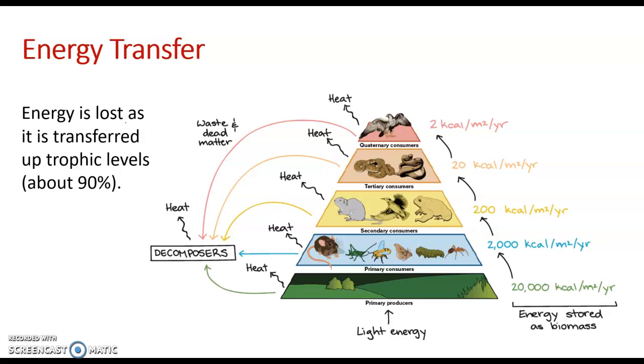And that's because energy is stored in organisms as biomass, that sugar and starch that we talked about. But as primary consumers consume producers, they can only access about 10% of that energy that producers stored because 90% of that was lost as heat through the metabolic processes of the producers themselves. And then when secondary consumers eat a primary consumer, another 90% of that energy is lost to the metabolic processes of the primary consumer. So only about 10% of the energy can be transferred from one trophic level to the next. And that's why ecosystems typically don't have more than 4 or 5 trophic levels.